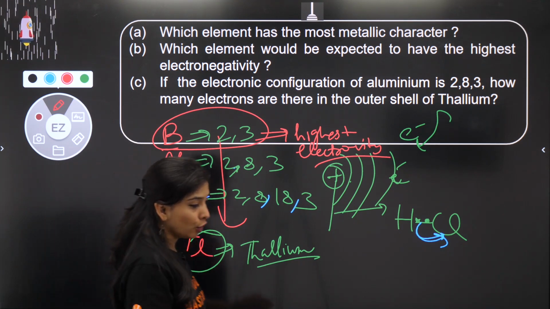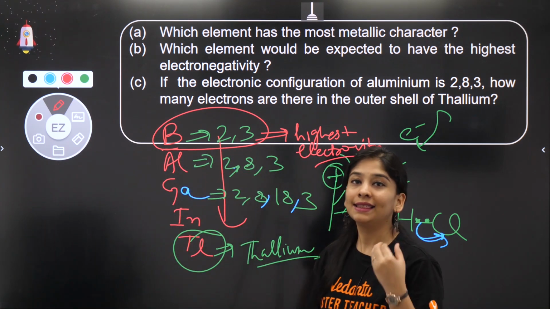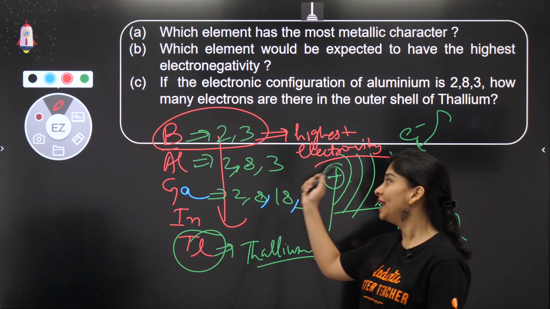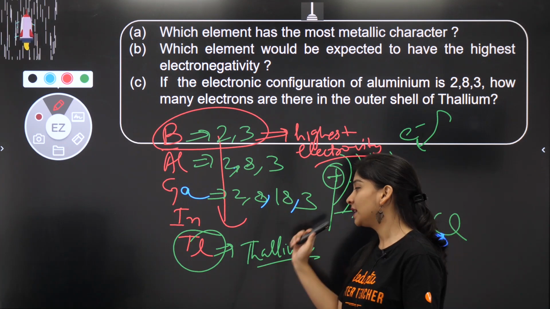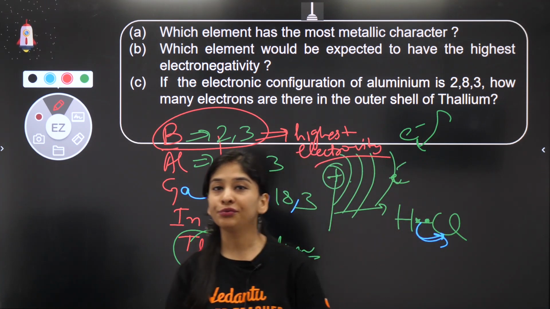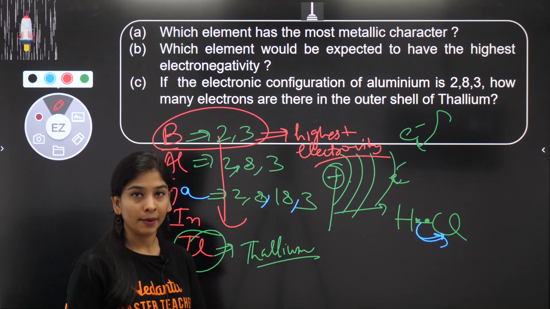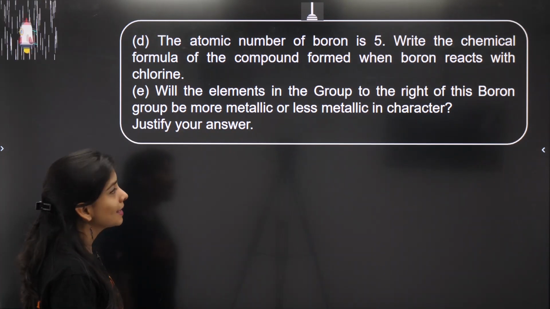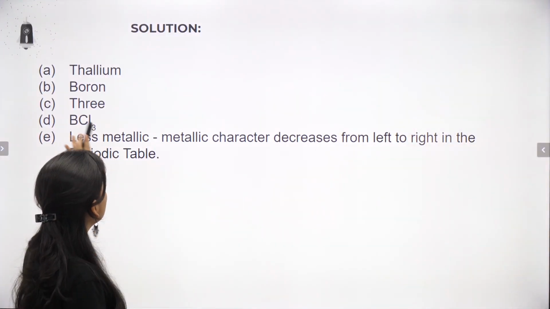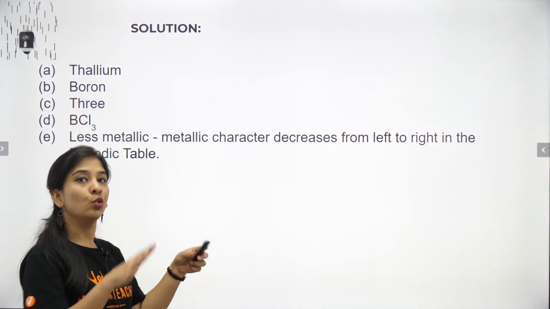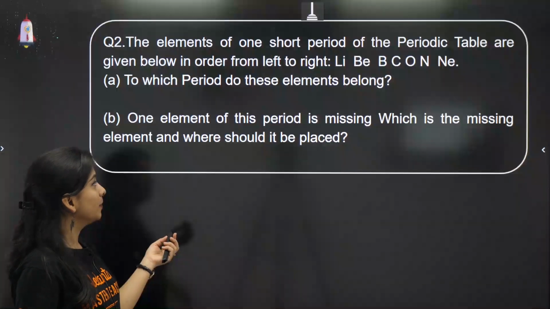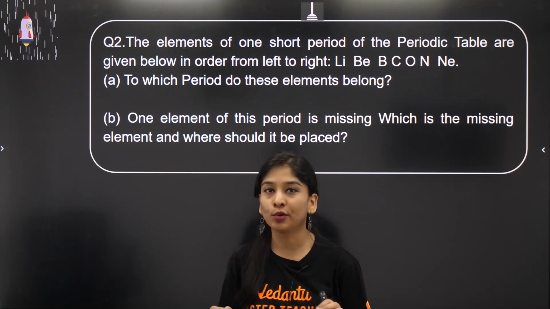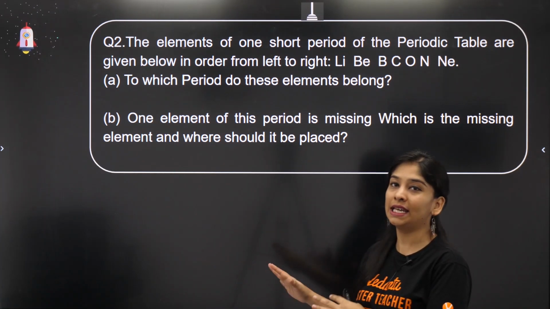So in a group, the valence electrons remain the same. So if aluminium has 3 electrons, definitely thallium is also going to have 3 electrons in its last shell. Yes, makes sense? Very good. I hope these questions are super clear, and I have attached the answers also, so you can download the PDF. Whenever you feel you have a doubt or you missed something, you can download the PDF so that you can have all of this data.